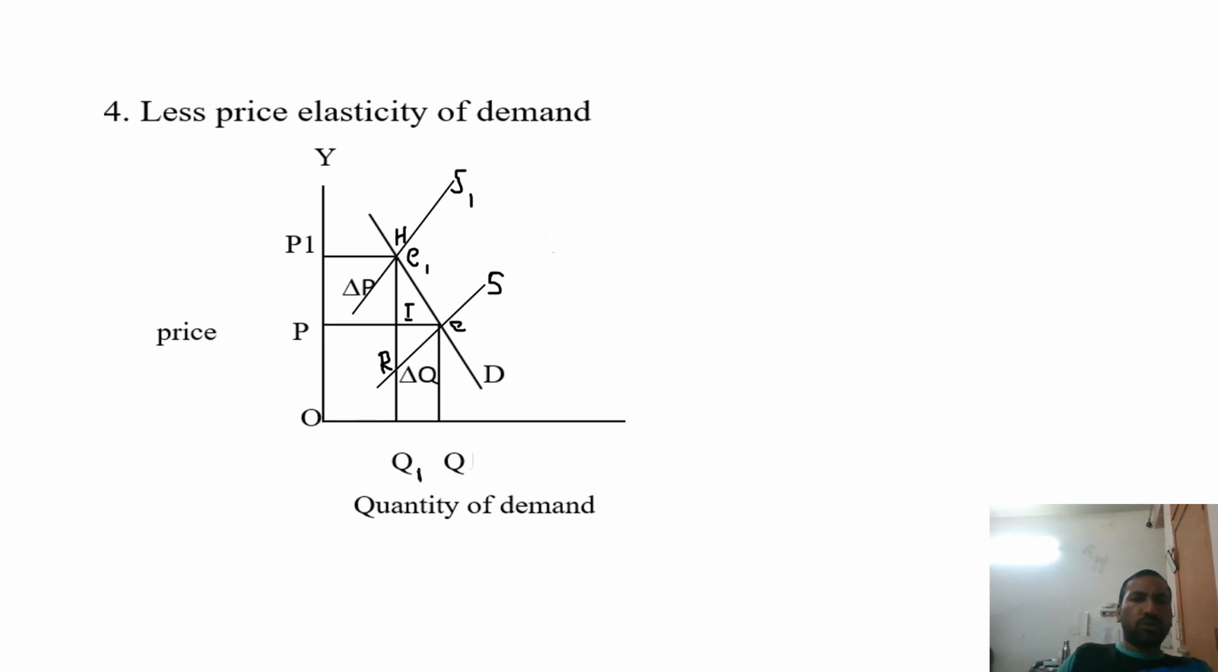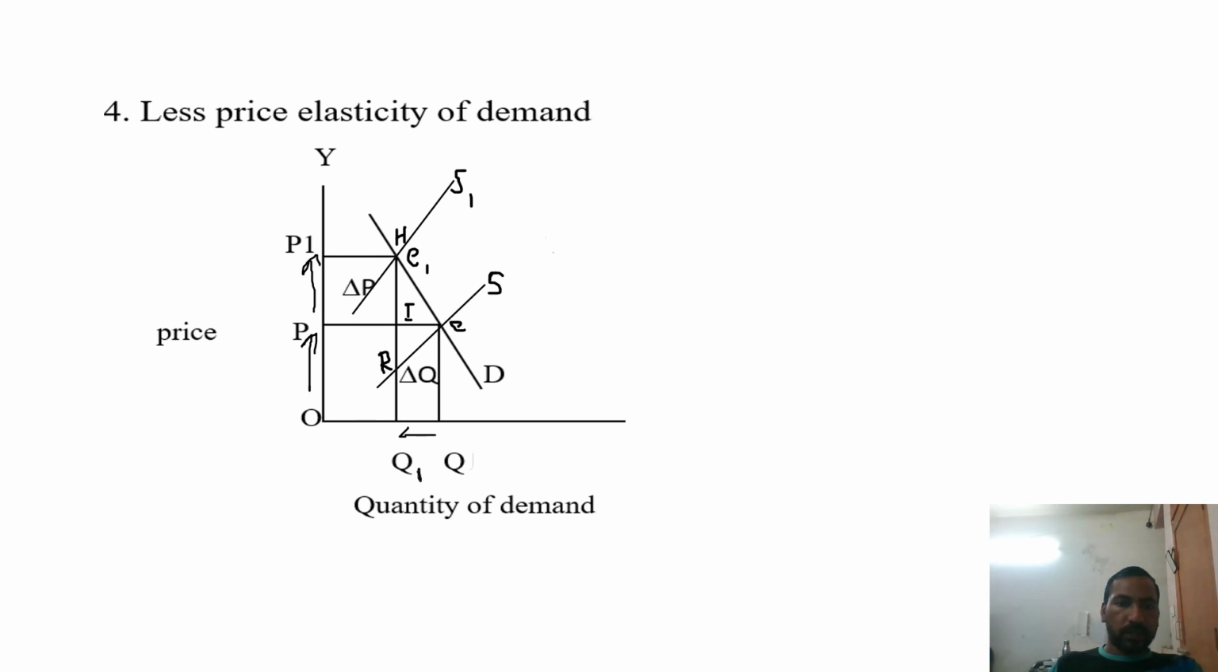With less price elasticity of demand, you can see here the initial price level is OP, and the initial quantity demanded is OQ. Suppose here also the price increases from OP to OP1. Then the quantity demanded decreases from OQ to OQ1, and then the initial supply curve and demand curve meet at the equilibrium point.